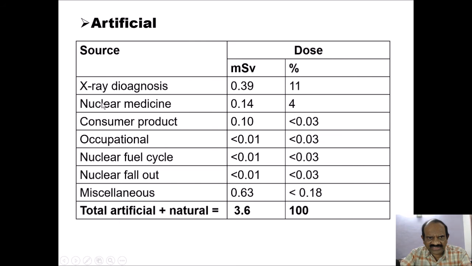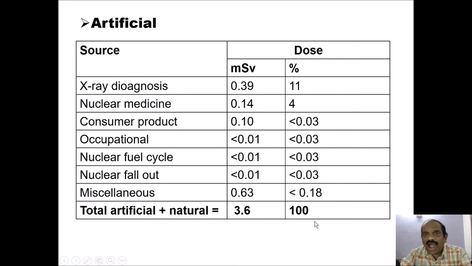Similarly, you can see here nuclear medicine, consumer products, occupational sources, nuclear fuel cycle, nuclear fallout and miscellaneous. Total artificial plus natural sources give us a dose of 3.6 millisievert, and the total percentages make up 100%.